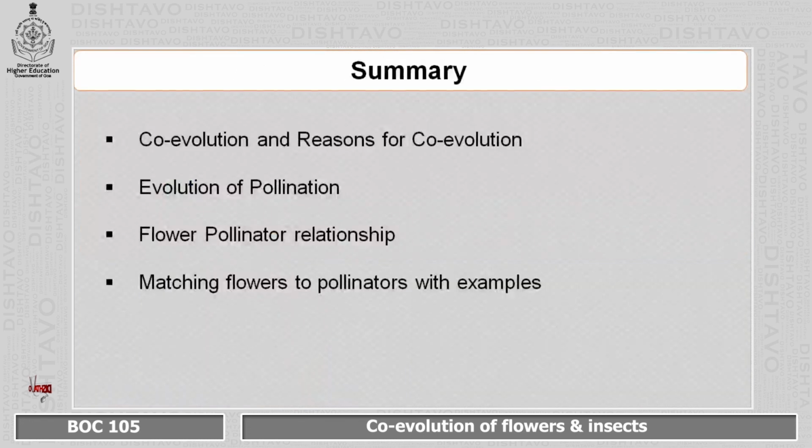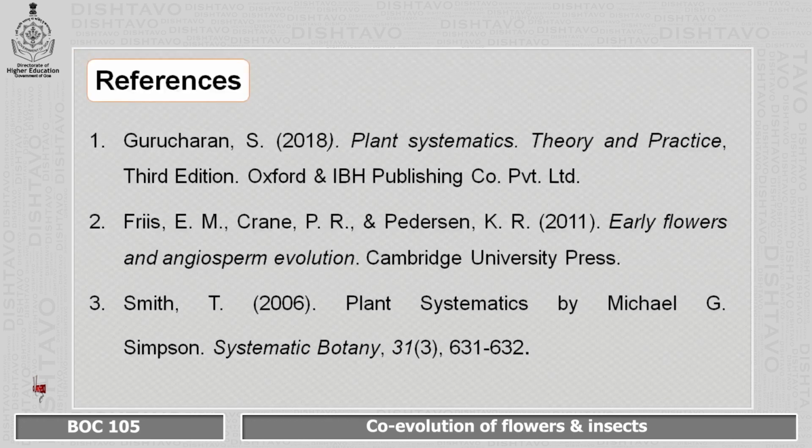Summary. In this session we understood what exactly coevolution is and the reasons or the driving force for the coevolution of the flowers and the pollinators. We also realized that pollination is one of the major factors responsible for the coevolution of pollinators and flowers. We studied the types of pollination. Under flower-pollinator relationship, we understood the two criteria that need to be met in order to have a very efficient coevolution. Lastly, we have understood matching flowers to the pollinators with examples. These are the references. Thank you.